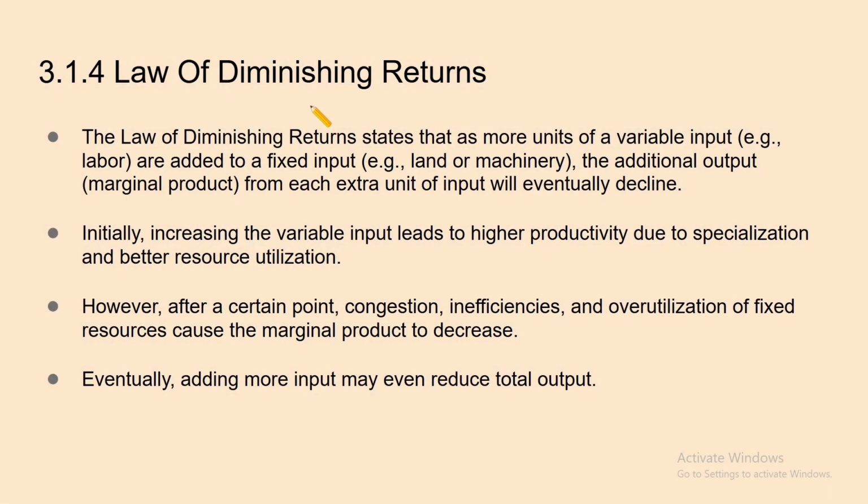Now we will discuss the law of diminishing returns. The law of diminishing returns states that as more units of a variable input are added to a fixed input, the additional output from each extra unit of input will eventually decline. Initially, increasing the variable input leads to high productivity due to specialization and better resource utilization. However, after a certain point, congestion, inefficiencies and over-utilization of fixed resources cause the marginal product to decrease. Eventually, adding more input may even reduce the output.